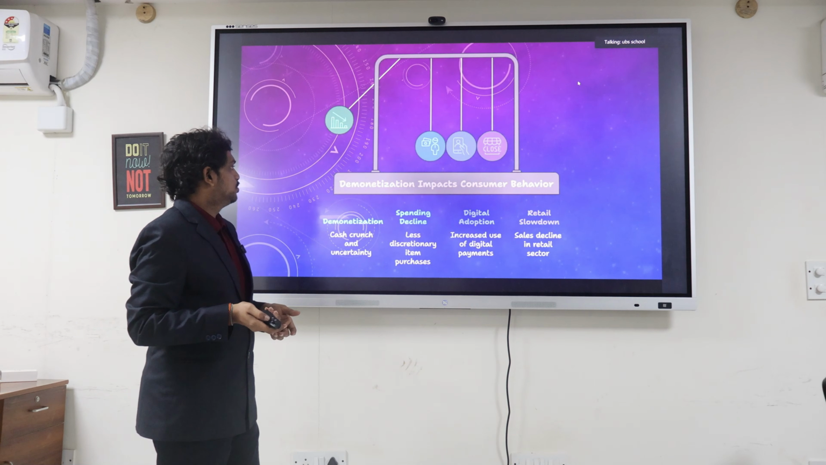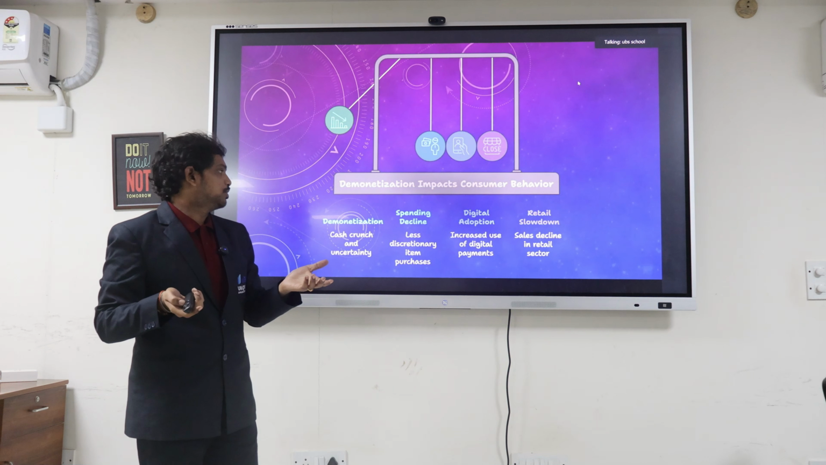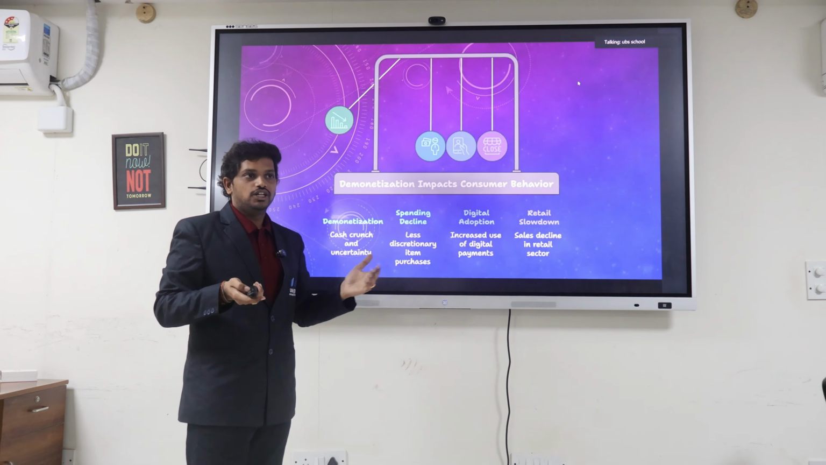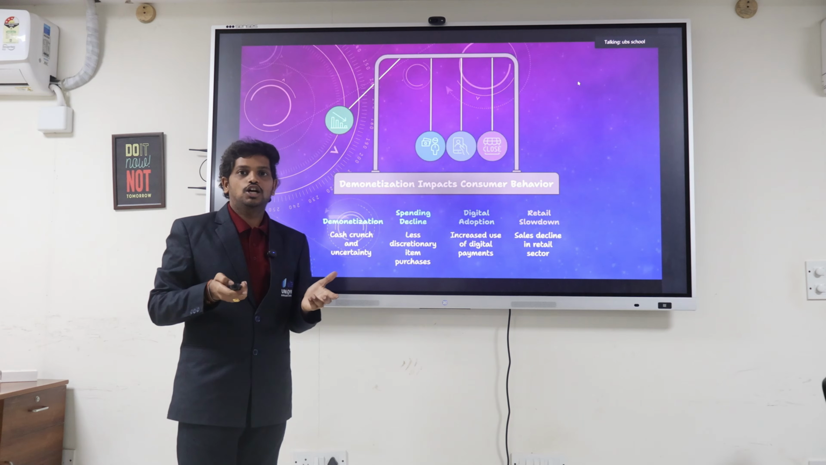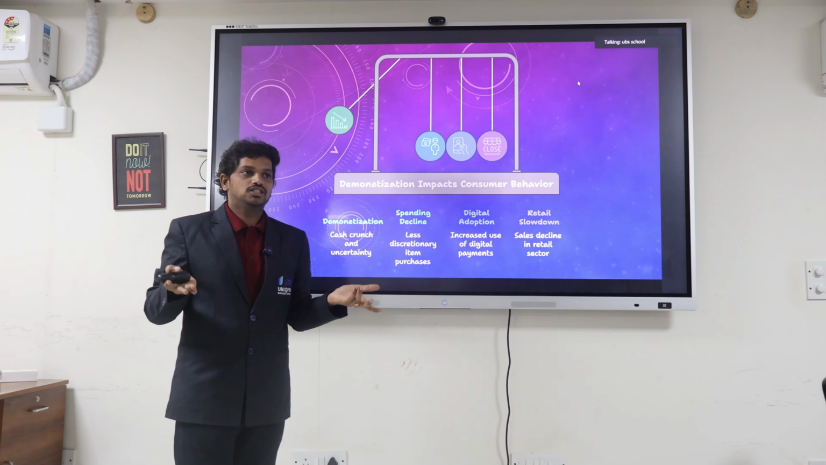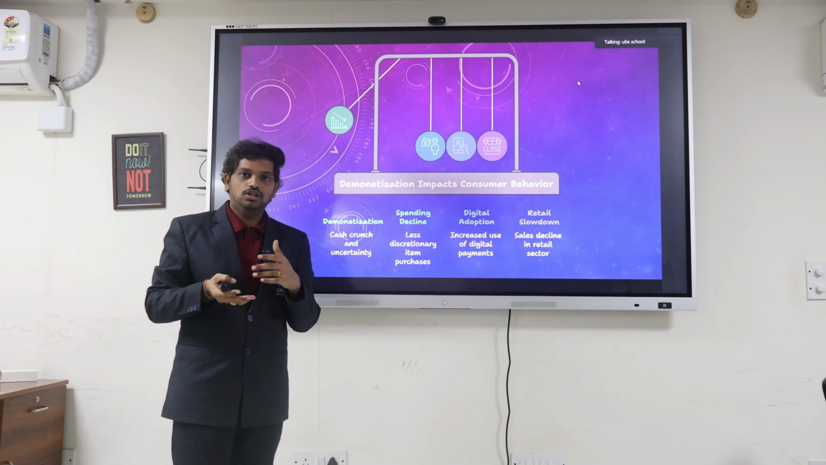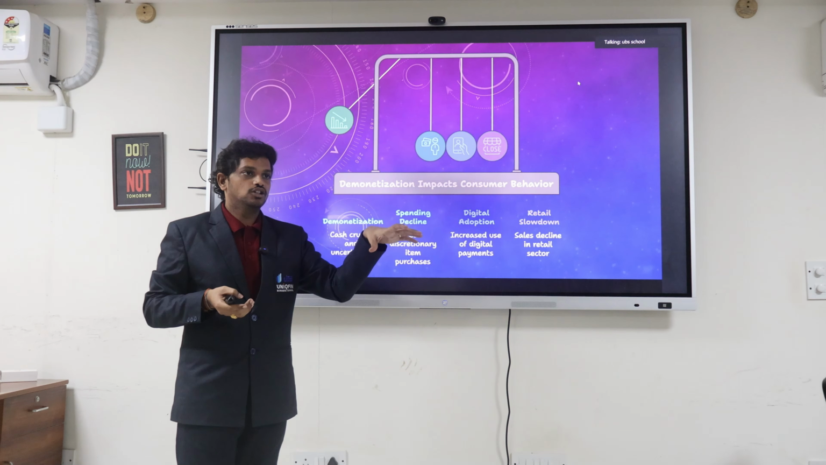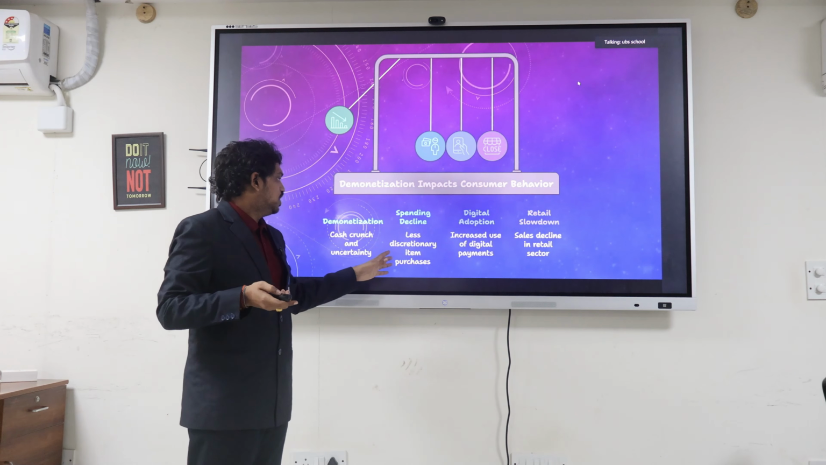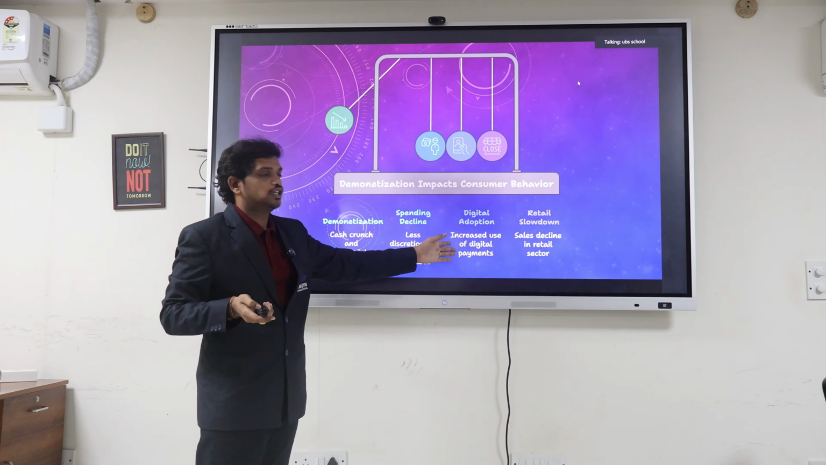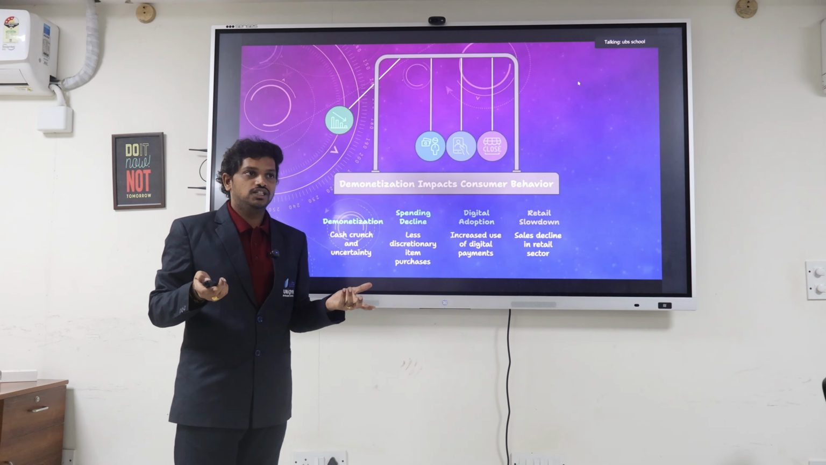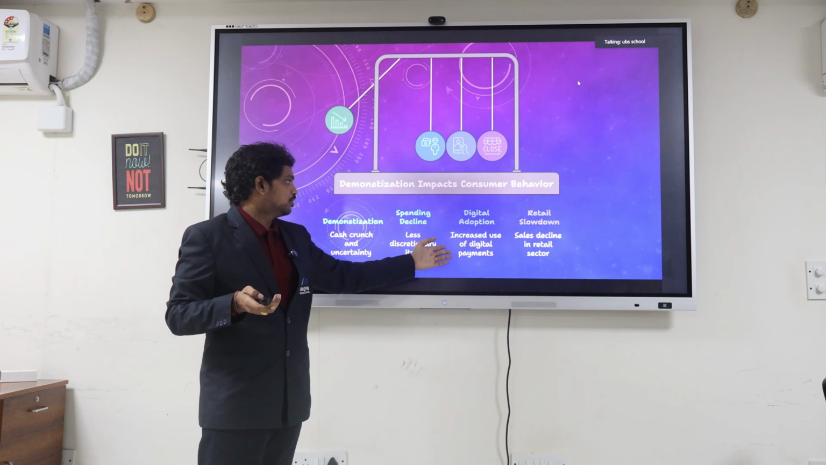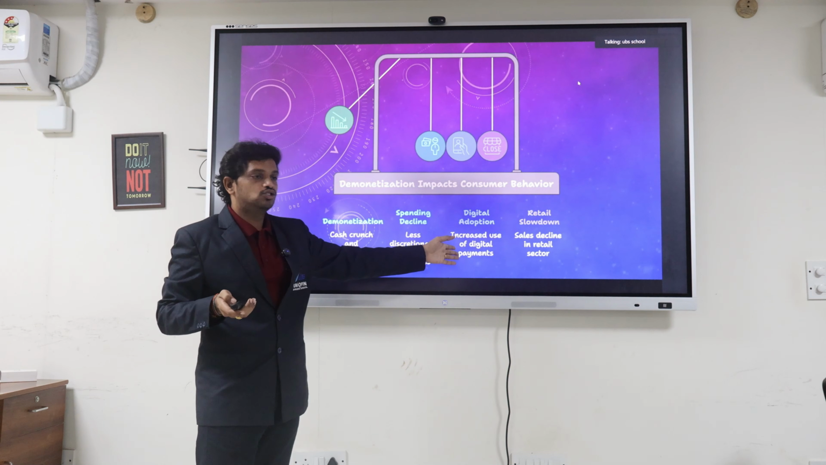And consumer behavior: demonetization impacted consumer behavior. Spending declined. We cannot spend much during demonetization, because there may be no currency in circulation, and the purchasing power of the people also decreases. That is why spending declines. Digital adoption: many may not be aware of digital transactions, but there was increased use of digital adoption.